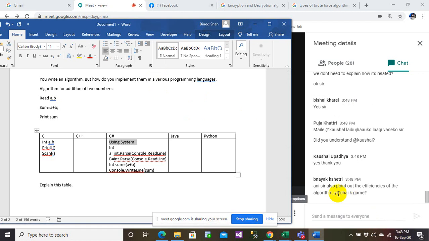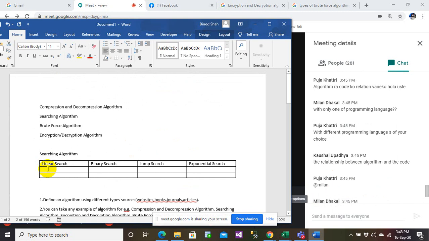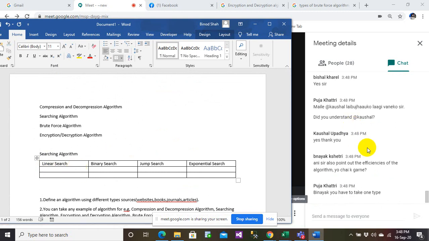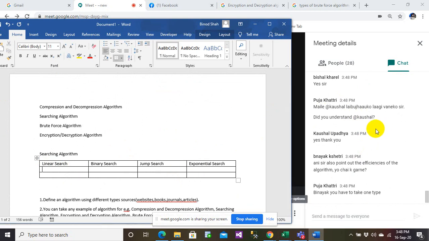Vishal, Vinayak, efficiency of the algorithm is like I have already told you: what is this algorithm, how much time it takes, and that's it. That's efficiency. And you may find out which algorithm has a faster operation. That's it. Nothing more than that.